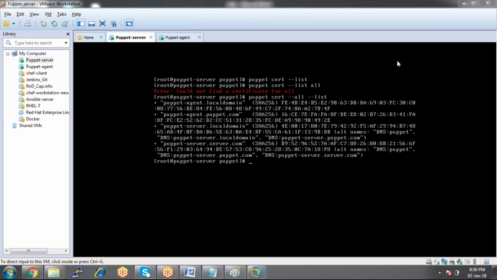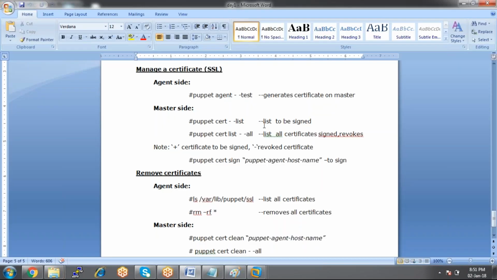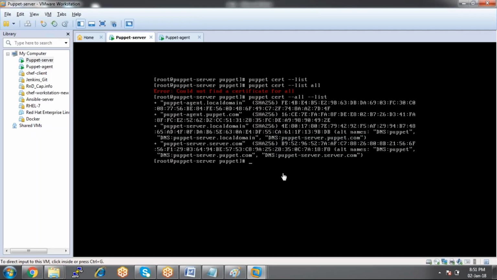Now let's look into how we can sign a certificate. It's very simple. Puppet cert sign and the client machine name. Simple, that's it. Puppet cert sign and the host machine name which you want to accept the certificate for. Puppet agent dot puppet dot com.